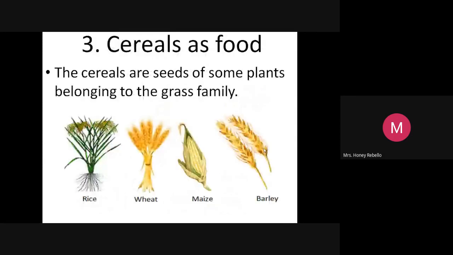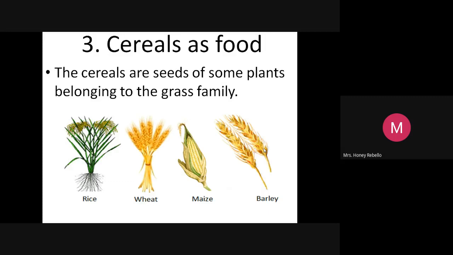Now, see the cereals are seeds of some plants. They belong to the grass family. See how the rice is grown. It looks like tall grass and seeds are inside.